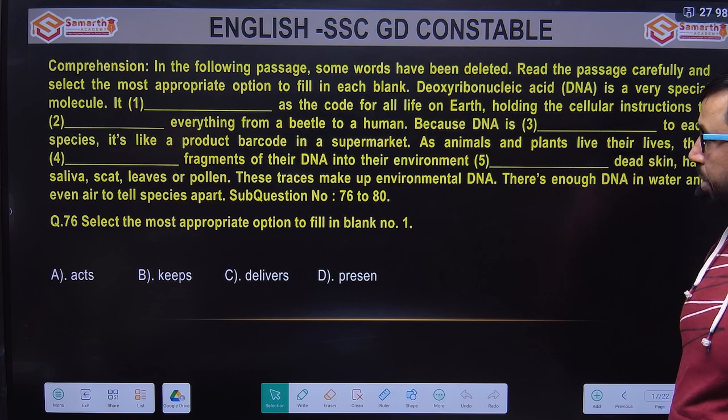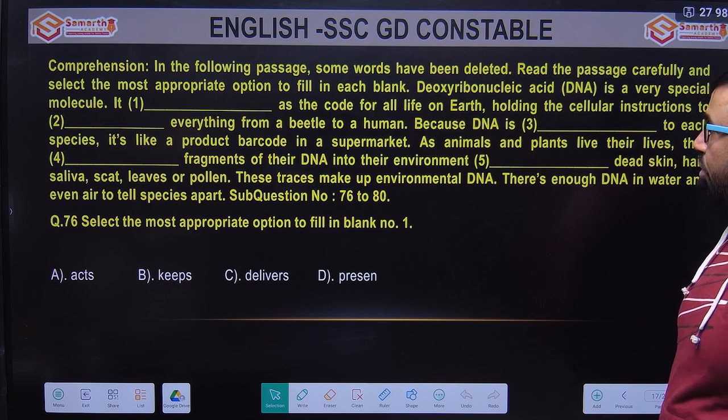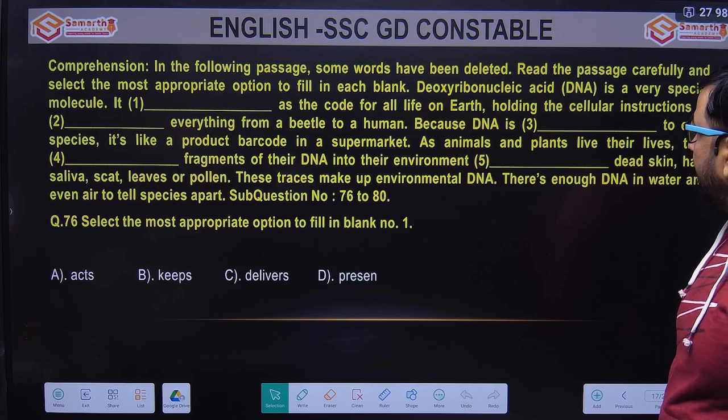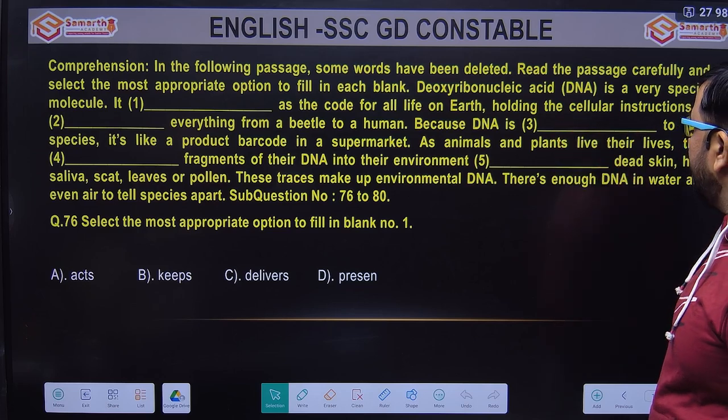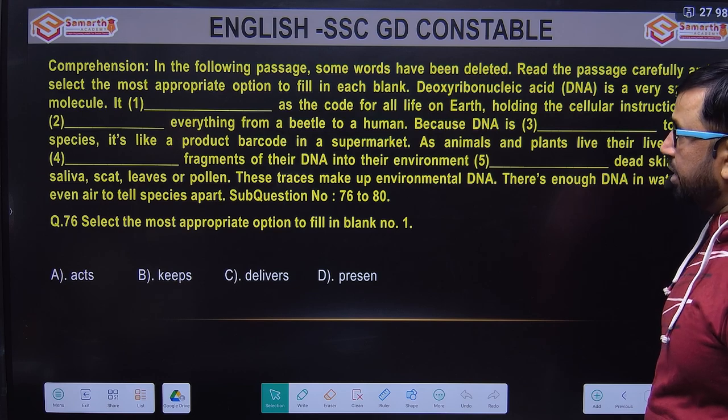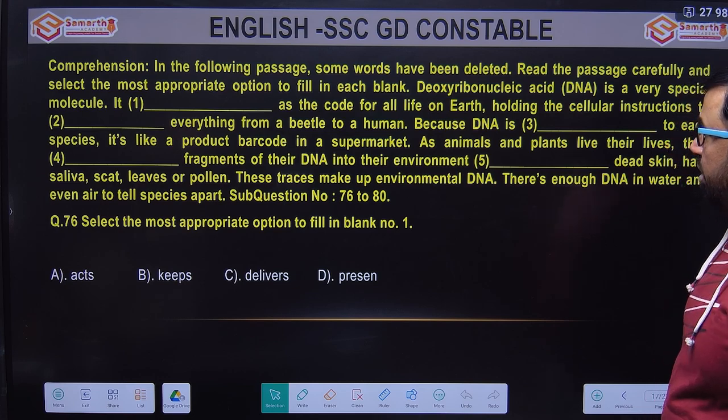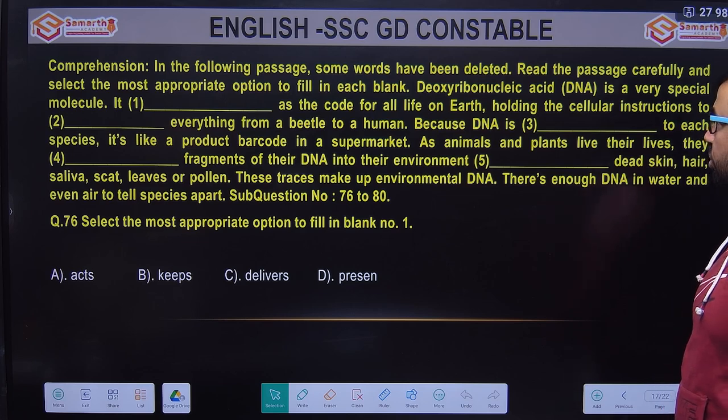So, last part: comprehension. Let's see. In the following passage, some words have been deleted. Blanks again. Read the passage carefully and select the most appropriate option to fill in each blank. Okay. First question is